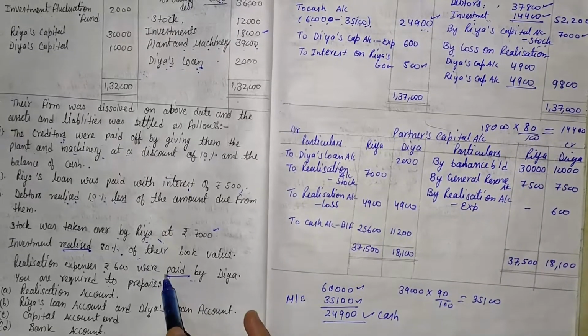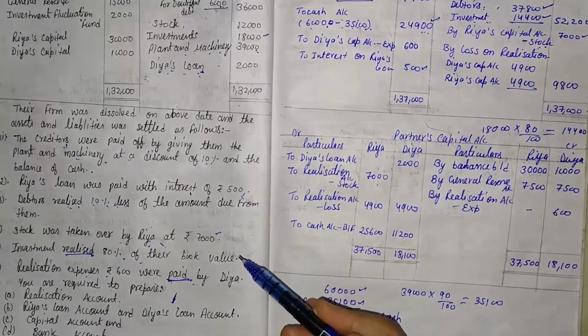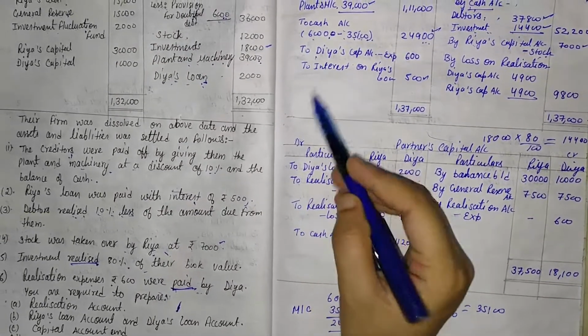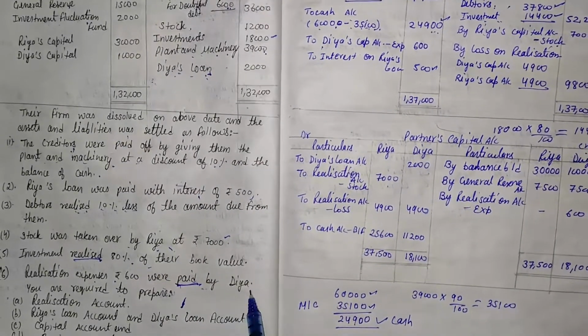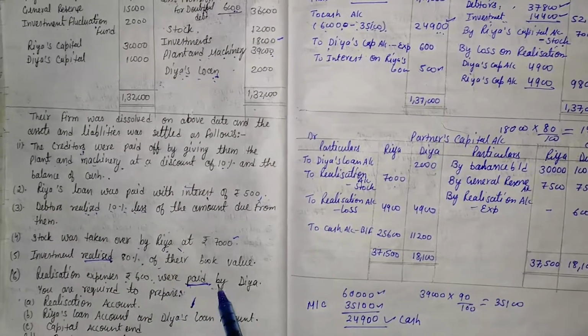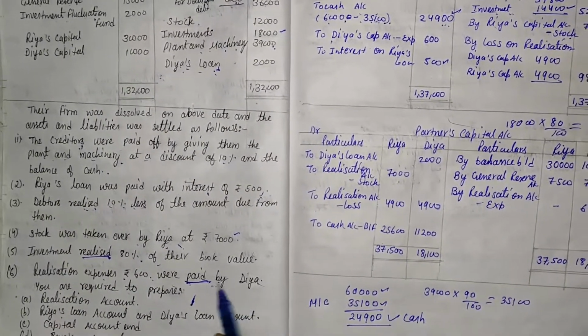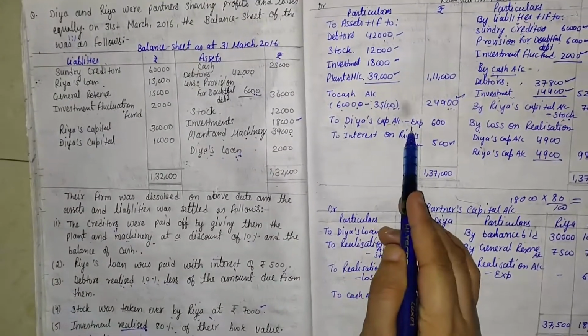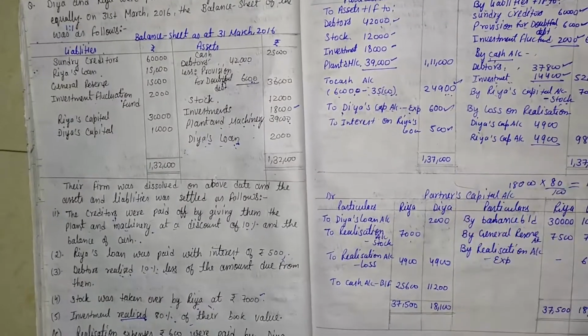If paid information is given, that comes on the cash account in debit side. Sorry, that information is not completed. Here the complete information is realization expense 600 were paid by Diya. So that expense will be borne by Diya, so it comes to Diya's capital account, that is 600.